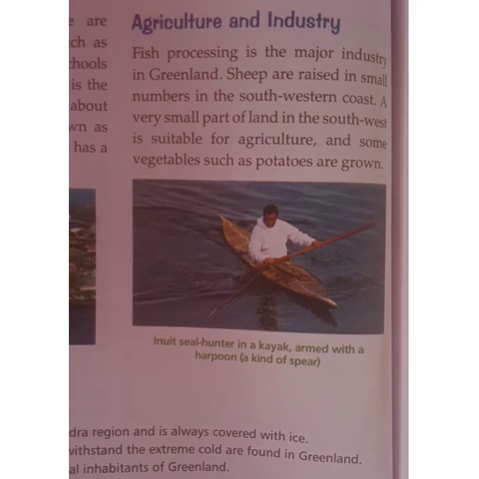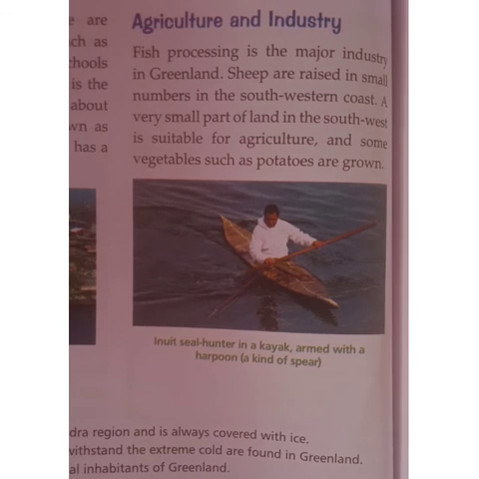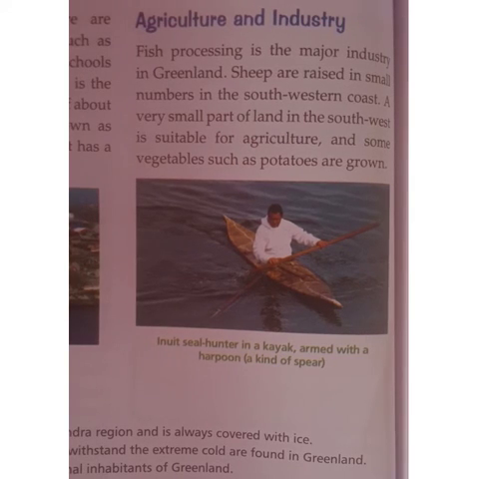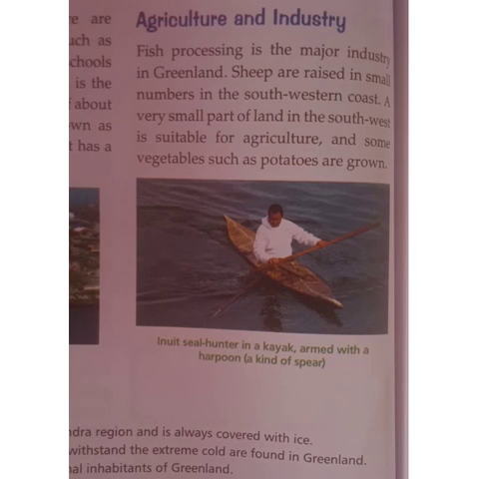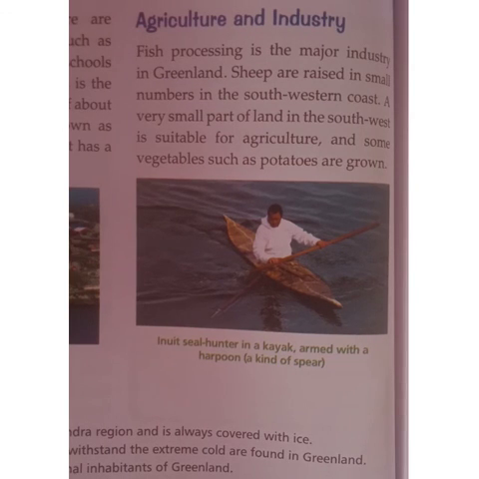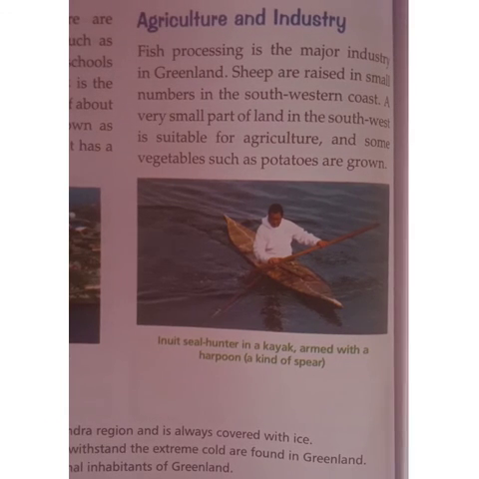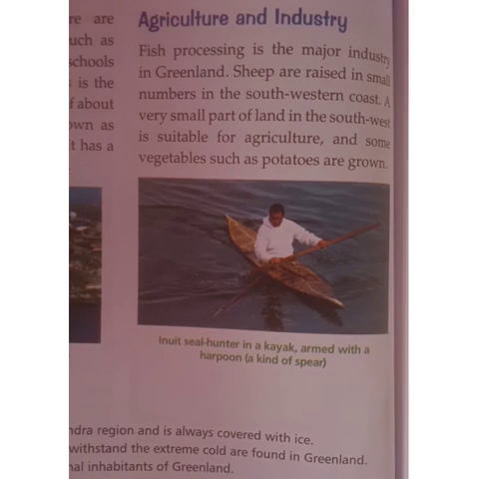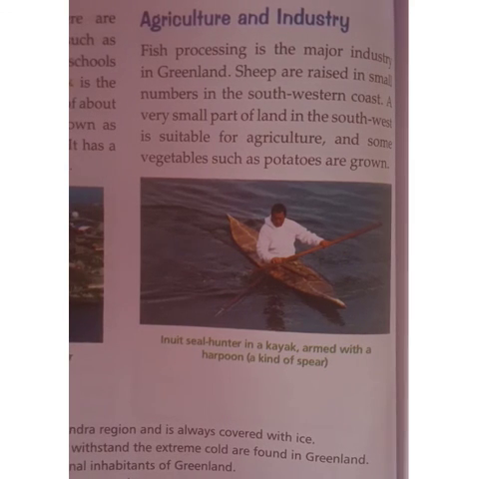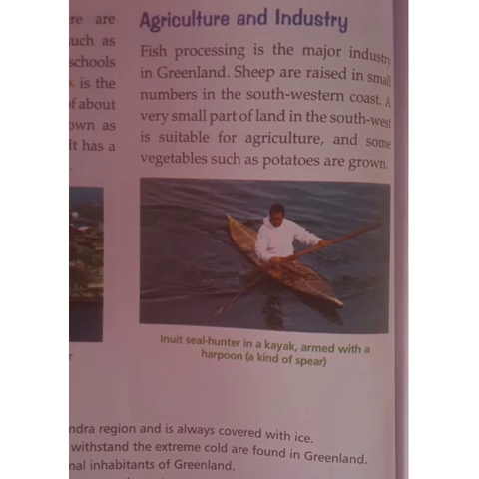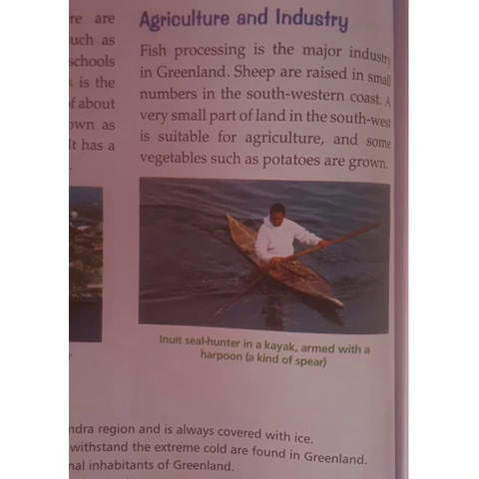A very small part of the land in the southwest is suitable for agriculture. The north is not suitable for agriculture, but the south is, only a small part of it. Some vegetables such as potatoes are grown, even though the climate is very cold. Only in the north we cannot see agriculture and industries, but in the south we can. They use fishing, fish processing, and grow vegetables like potatoes.